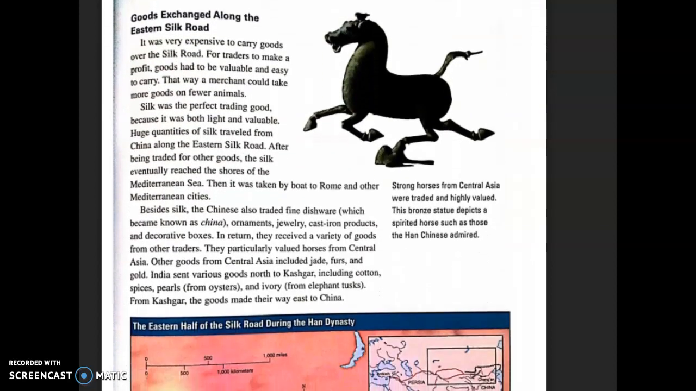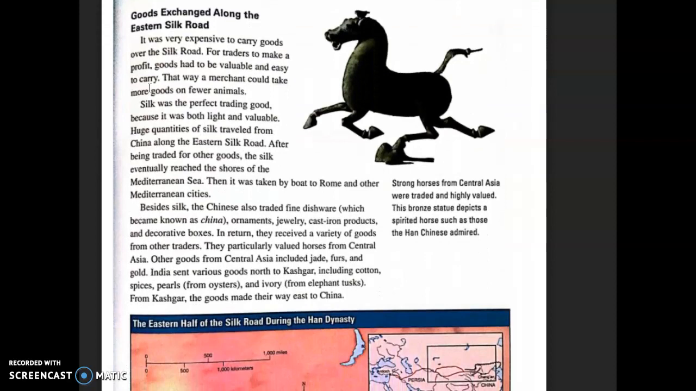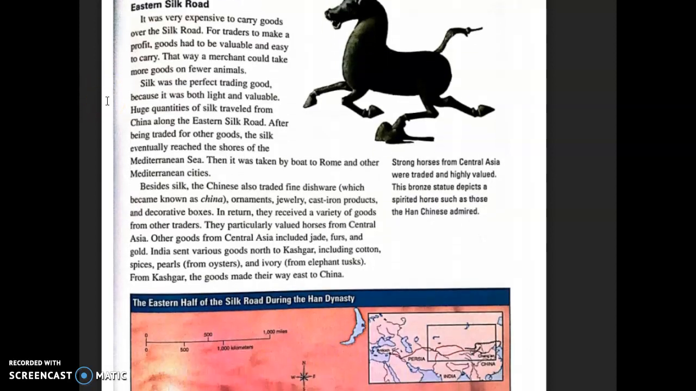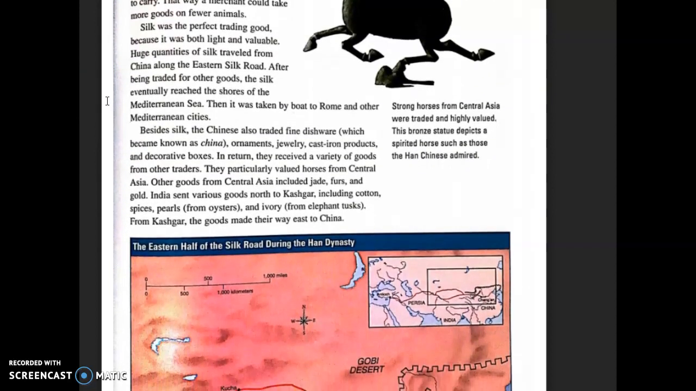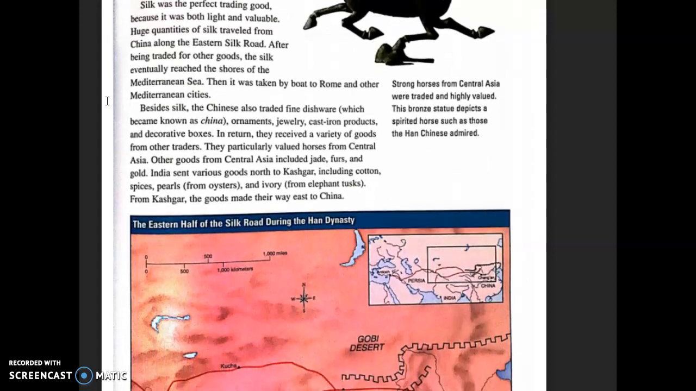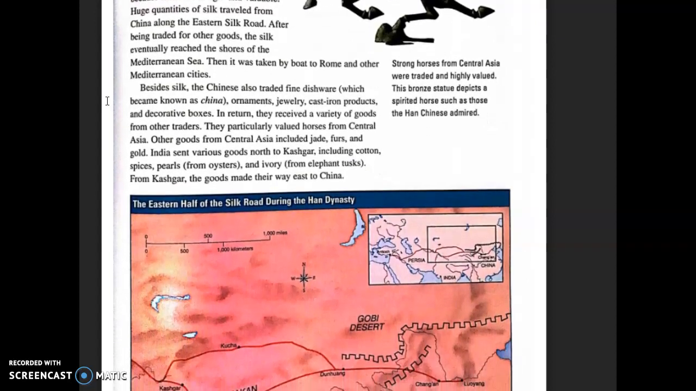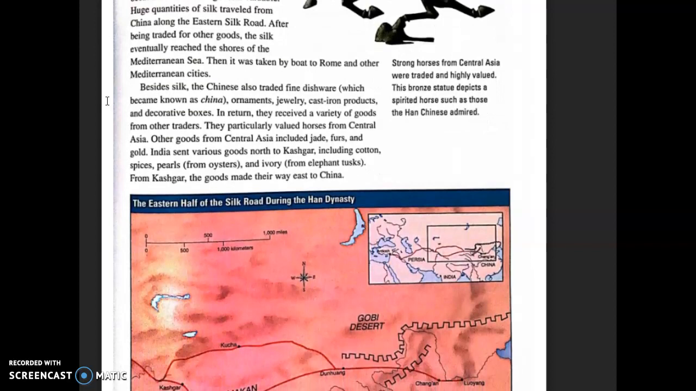Goods exchange along the Eastern Silk Road. It was very expensive to carry goods over the Silk Road. For traders to make a profit, goods had to be valuable and easy to carry. That way, a merchant could take more goods on fewer animals. Silk was the perfect trading good because it was both light and valuable. Huge quantities of silk traveled from China along the Eastern Silk Road. After being traded for other goods, the silk eventually reached the shores of the Mediterranean Sea.